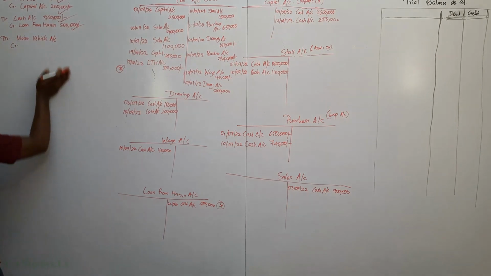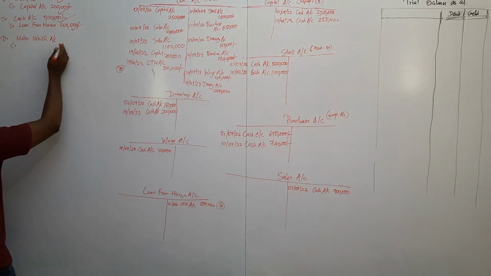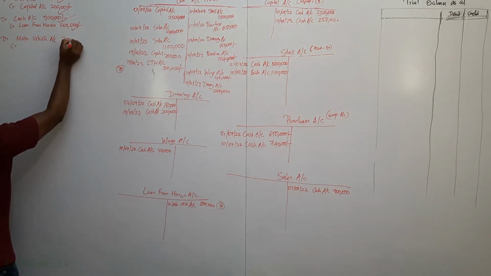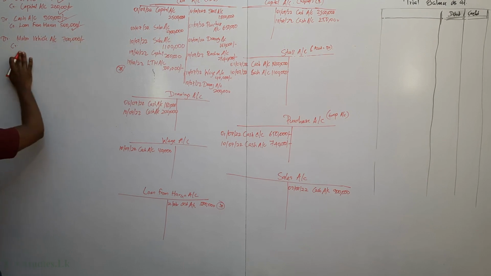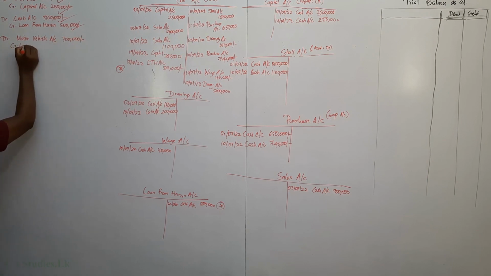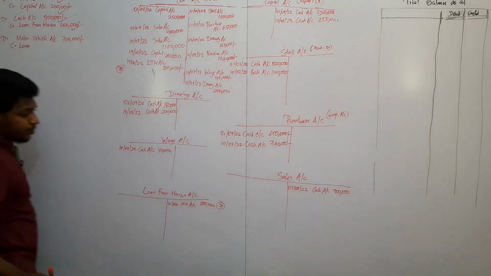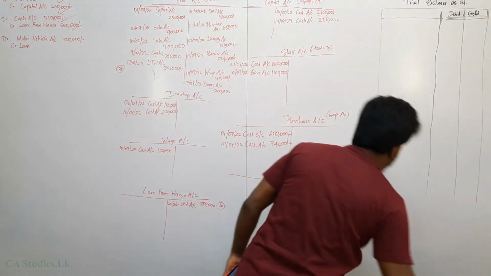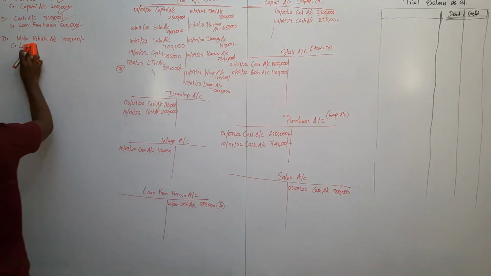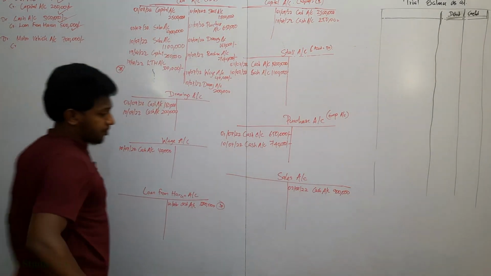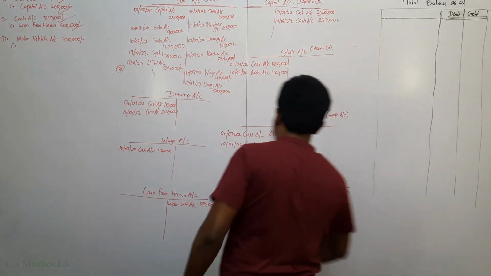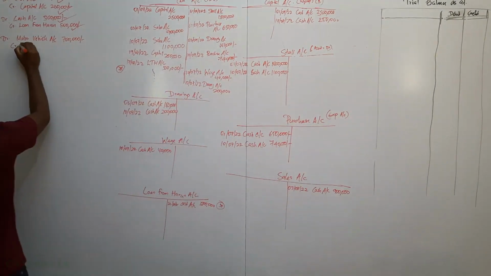So when the motor vehicle asset increases, the account's debit side increases by 700,000. Credit: not cash, it's a loan. Let's take it as motor vehicle payable.